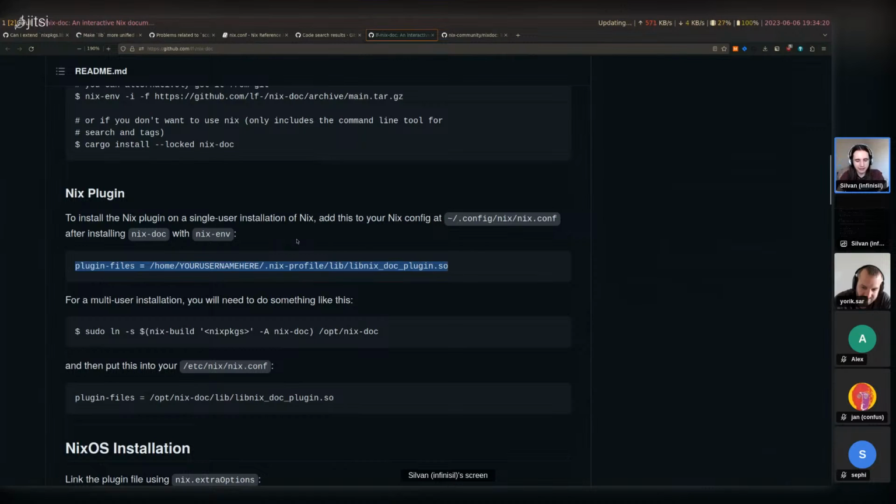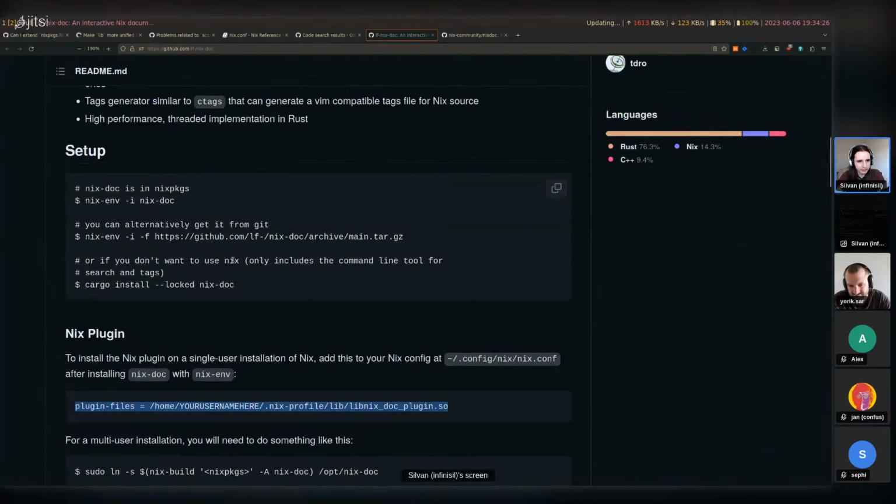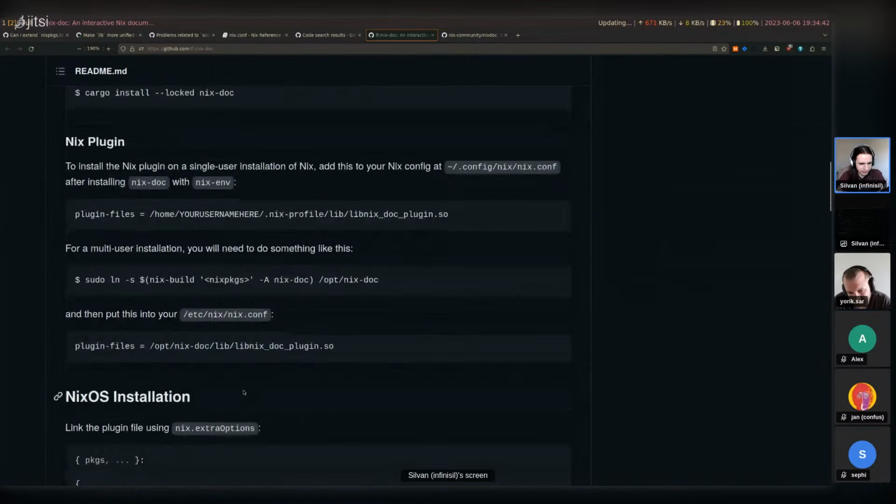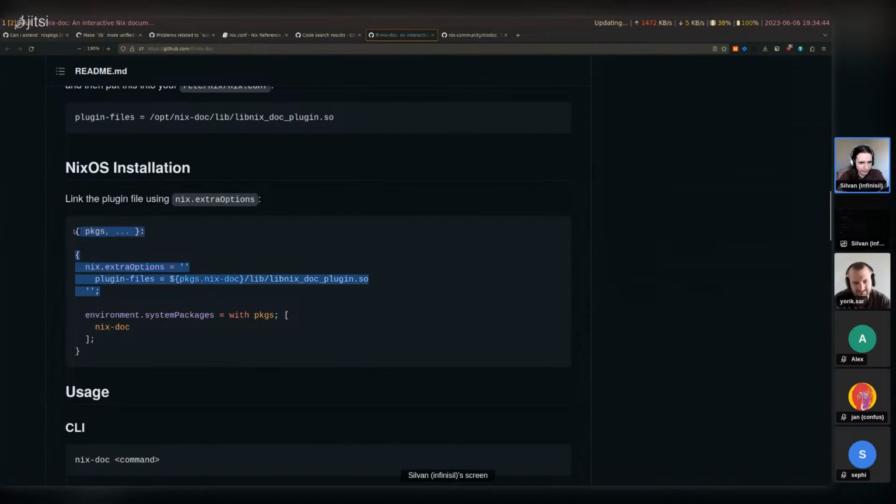You need to add plugin files. I guess we could try this out. It doesn't look that complicated. So it's in Nix packages already, so I shouldn't have to compile anything myself. And plugin files, this is what we need to do here. Oh, NixOS installation. Yeah, I'm using NixOS, so let's try that.